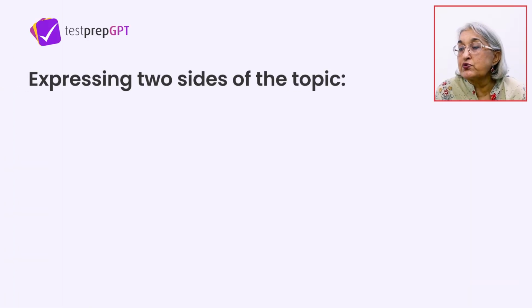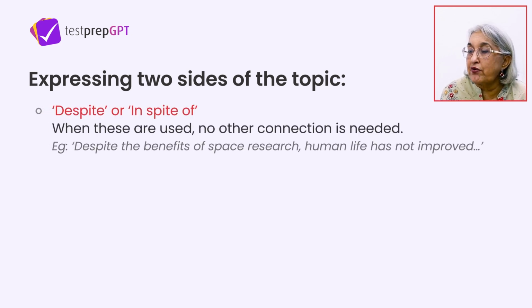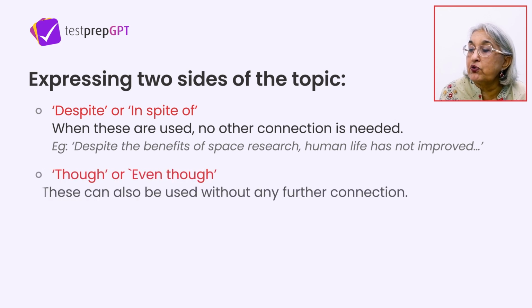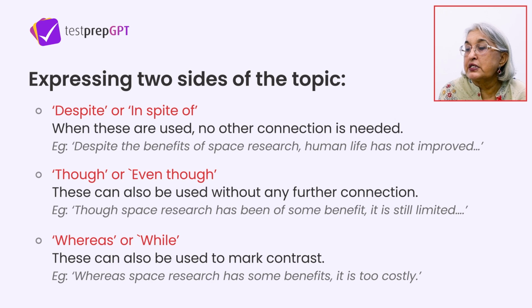When you have to express two sides of the same topic, you first take one side and then say that you want to write about the other side also. Then you will use words like despite or in spite of, or words like though. Space research has been of some benefit, despite the benefits of space research. So here you are indicating by these words that you want to speak about the other side also.